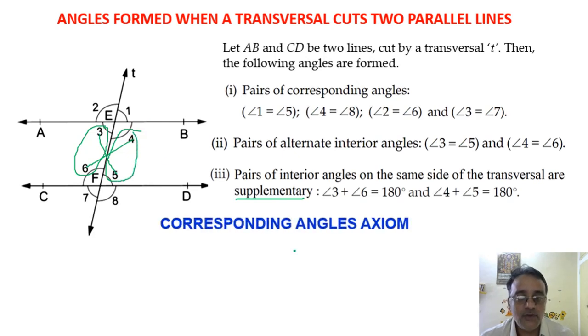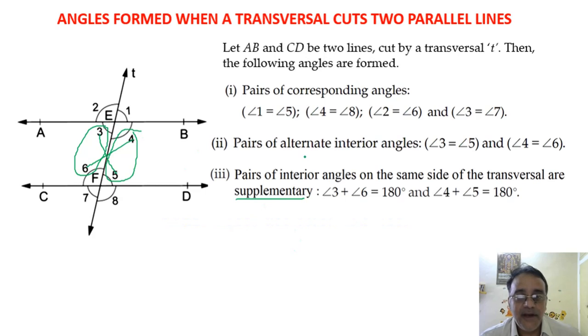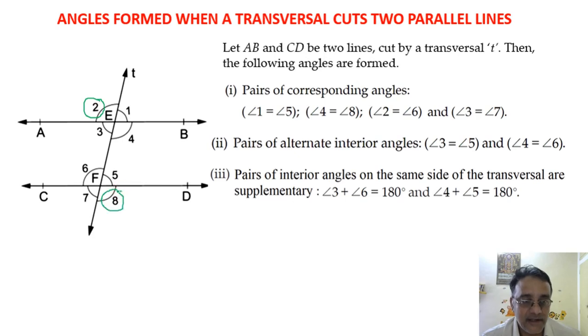Now the fourth one also is there, the pair of alternate exterior angles. Fourth भी है, तो pair of exterior angles कौन कौन से होंगे? Angle 2, alternate exterior angle. Angle 2 is equal to angle 8, and angle 1 is equal to angle 7. Okay. That is the fourth bit. वो मैं type नहीं किया हूँ.